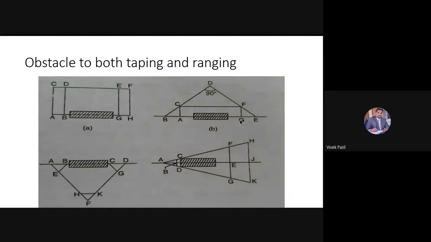I have measured BD, and the same distance I have dropped up to point E. I have dropped the perpendicular to line BD from D towards E. Once this procedure has been completed, I have fixed the point E. Then from E, I will fix the point F on the line D.